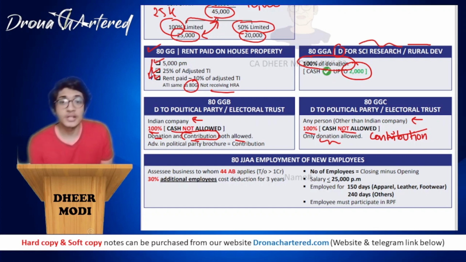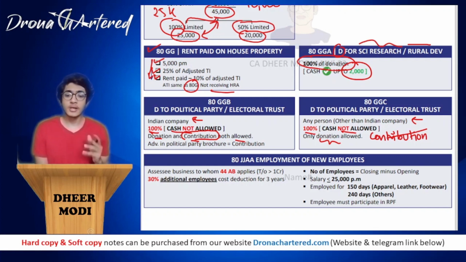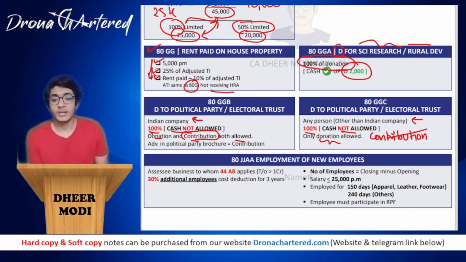Coming to your last section under payment based deductions, a very important section, that is section 80JJAA. 80JJAA talks about employment of new employees.